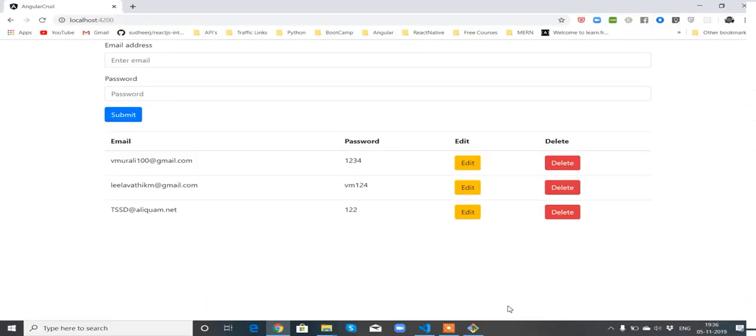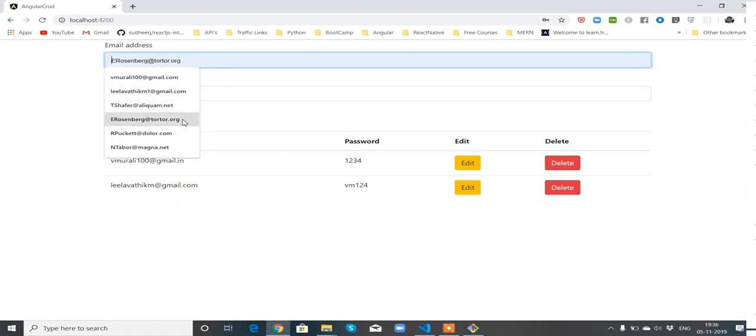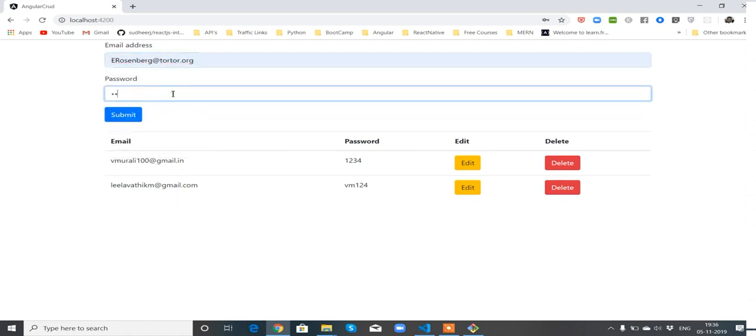Hi friends, I am Murali here. Today we are going to build an Angular CRUD application. So this is the application we are going to build. You can edit this, you can update, so you can see it is reflecting over here. You can delete, you can add a new user as well, like here we see.